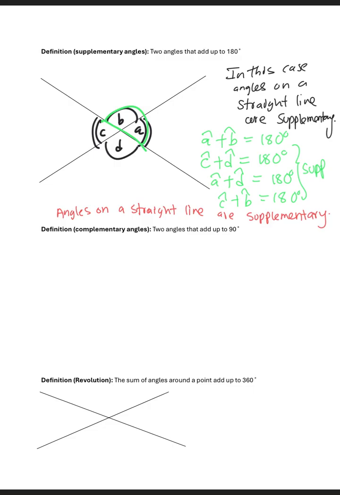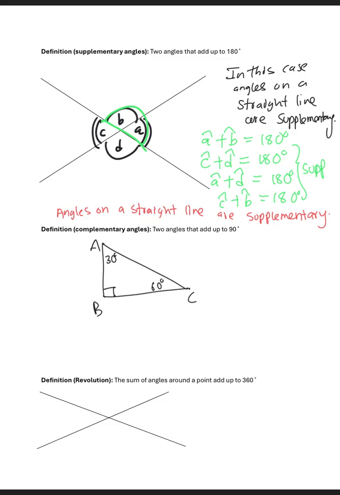And then the definition of complementary angles. Complementary angles are two angles that add up to 90 degrees, right? So two angles that add up to 90 degrees. We draw a right angle triangle, and then we have 90 degrees here, and then we have A, B, C, and then we have 30 degrees and 60 degrees.